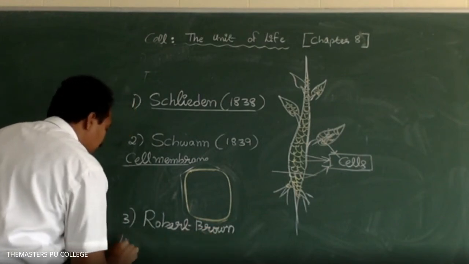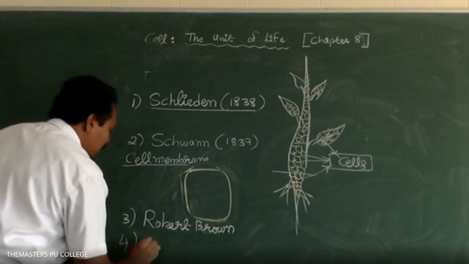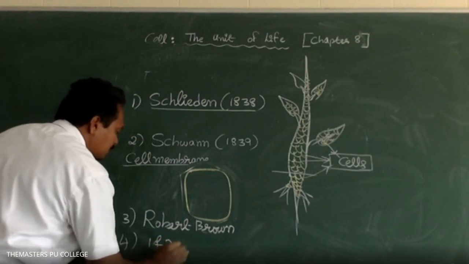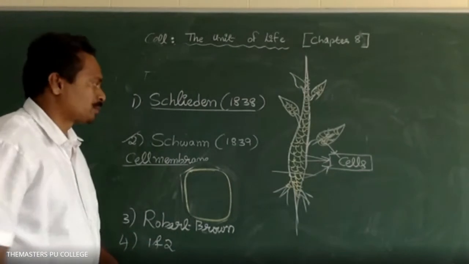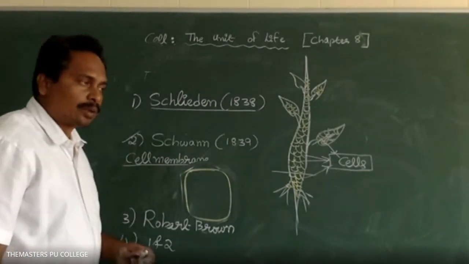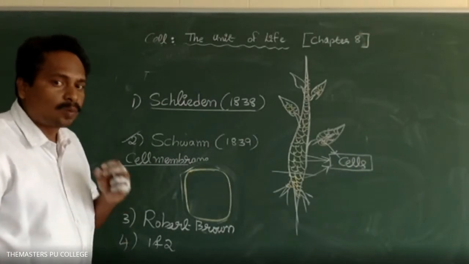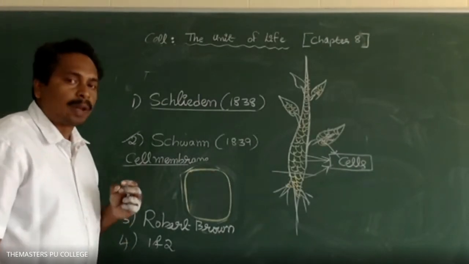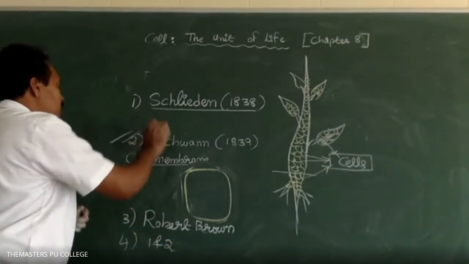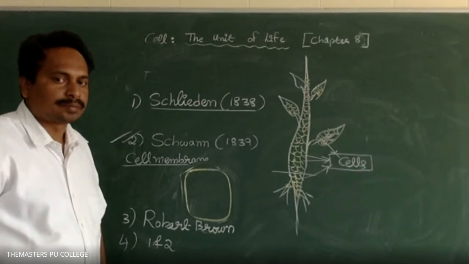Option 4, Schleiden and Schwann. What is the answer? Option 2, Schwann. Who concluded that the cell wall is the outermost boundary in plant cells? Option 2, Schwann. Very good, option 2 is the correct answer.